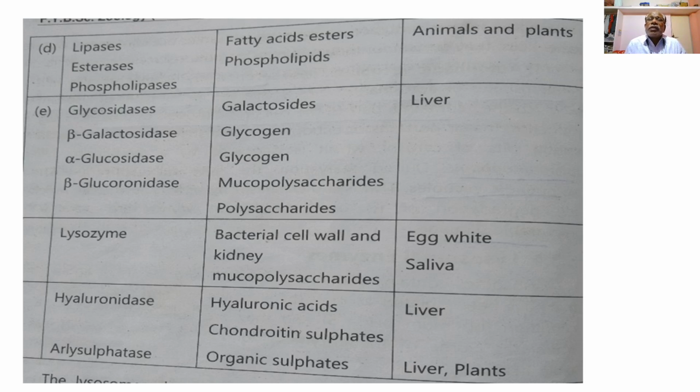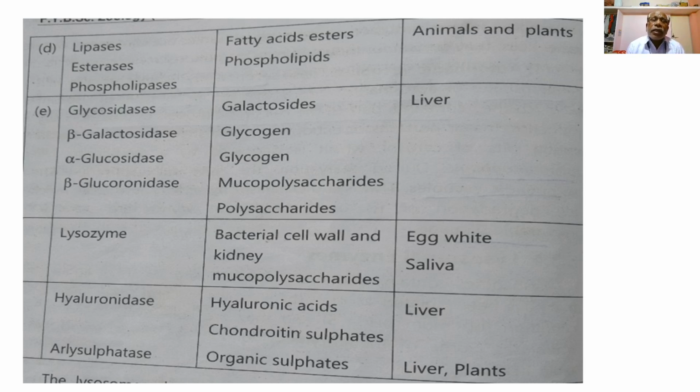So liver cells or the hepatic cells show the lysosomes with these enzymes, and these enzymes are found in the lysosomes of the liver cells.